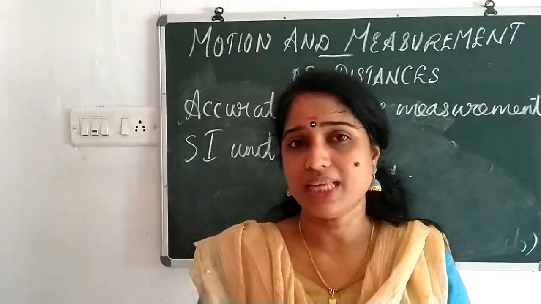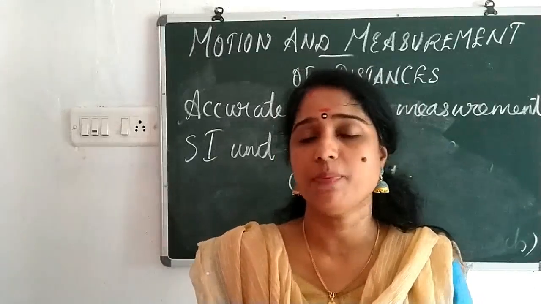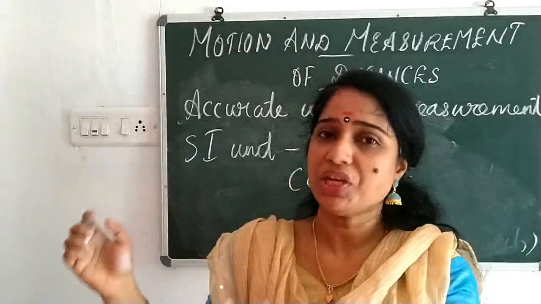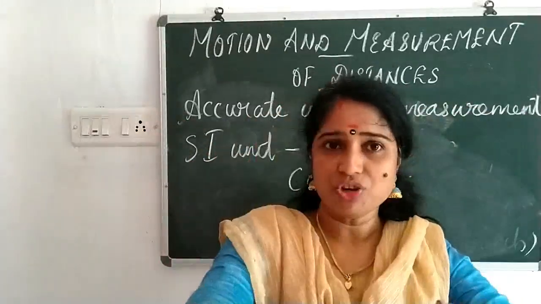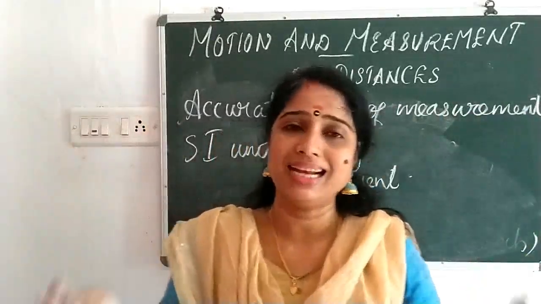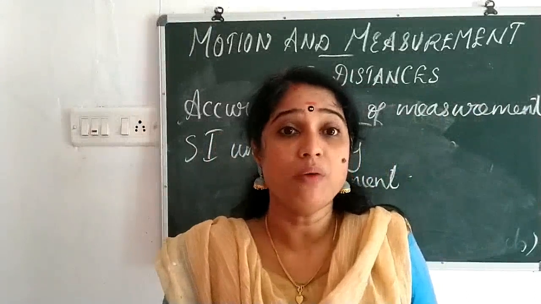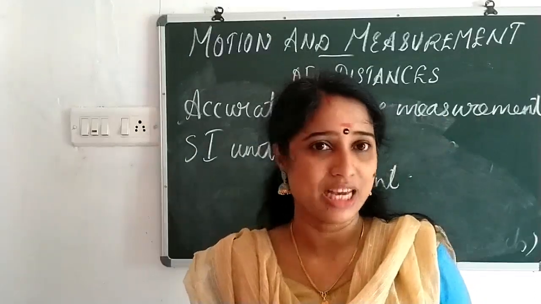So as I told you, if the same object is made in India, America, Japan, China, wherever, if you know the dimension, the length, breadth, thickness, etc., if you know the correct measurement, it can be made in different parts of the world in a similar manner, and the quality and the power will be the same everywhere. So that is the importance of SI units.